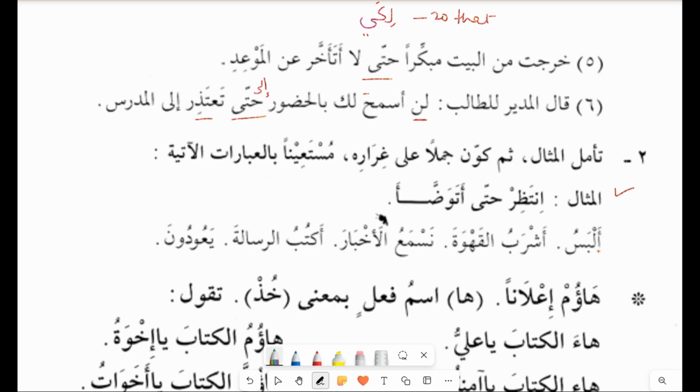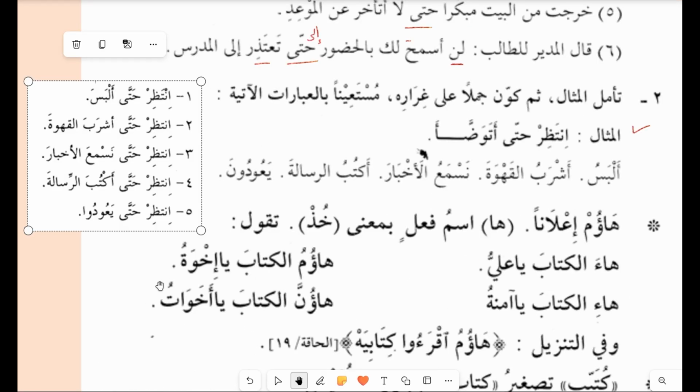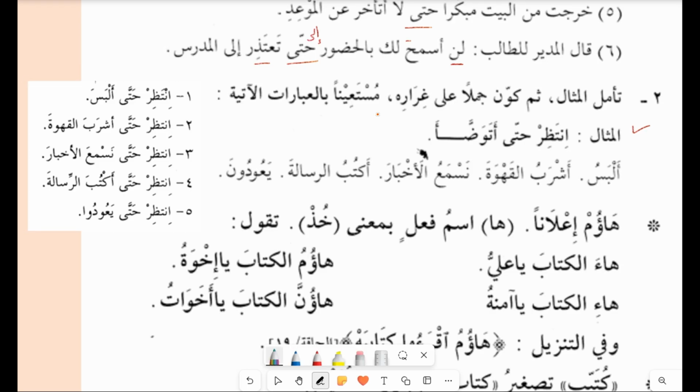So ألبس, أشرب القهوة, نسمع الأخبار, أكتب الرسالة, يعودون. This is for jama, male jama. So these are the words, and now you have to make sentences using these words. So here are the answers. Now you will see here the answers, and you need to make the sentence on this structure given.